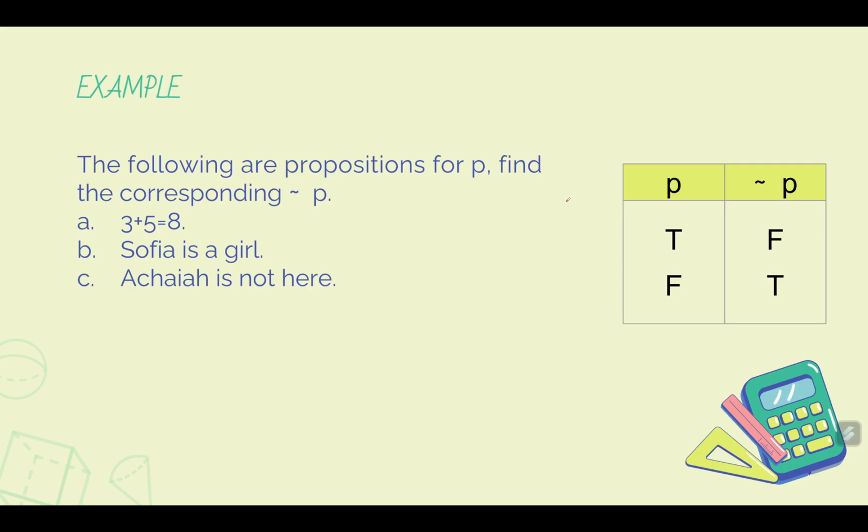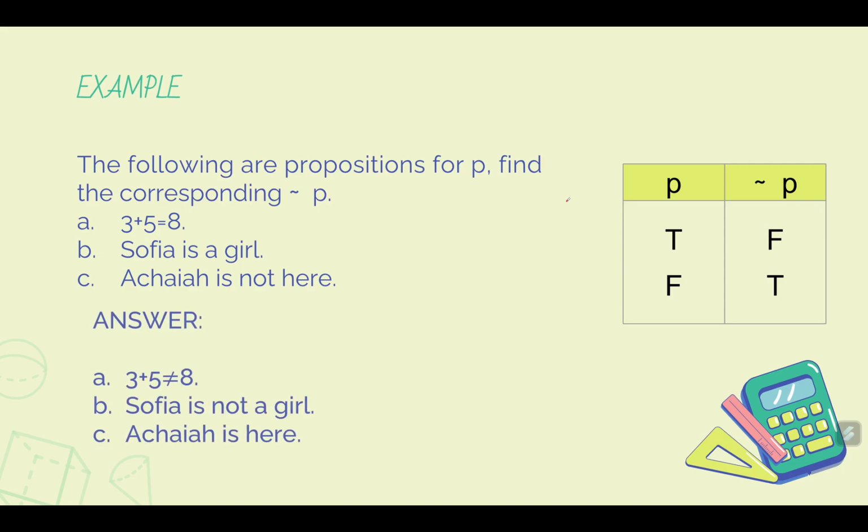And then letter B, Sophia is a girl. And letter C, Achaia is not here. Now, letter A here, 3 plus 5 is equal to 8, is of course true. Because you add 3 to 5, the result is 8. So, because that is true, its negation, 3 plus 5 is not equal to 8, is false.